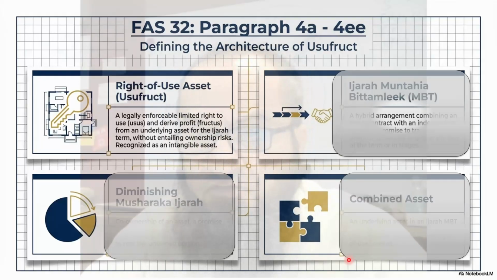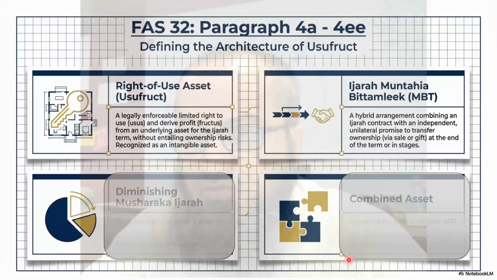The second important definition, the ijara muntahiya bitamlik. So a hybrid arrangement combining an ijara contract with an independent unilateral promise. So two contracts cannot be combined, as we studied earlier, and again, one contract cannot be conditional upon another contract. So there has to be a unilateral promise to transfer.